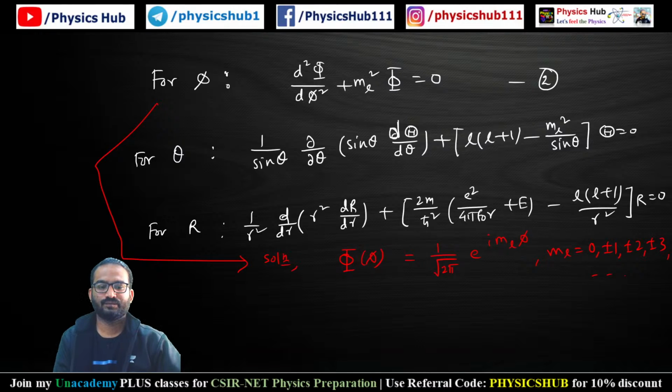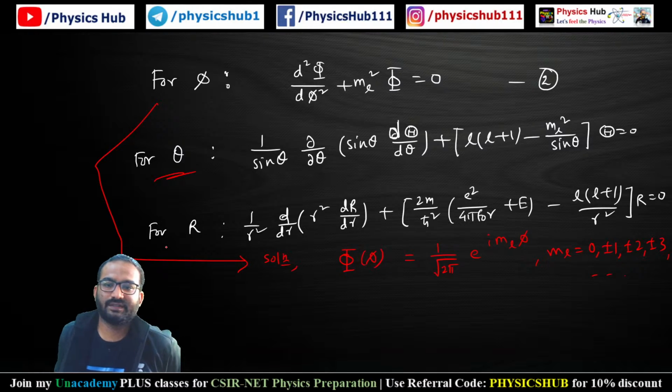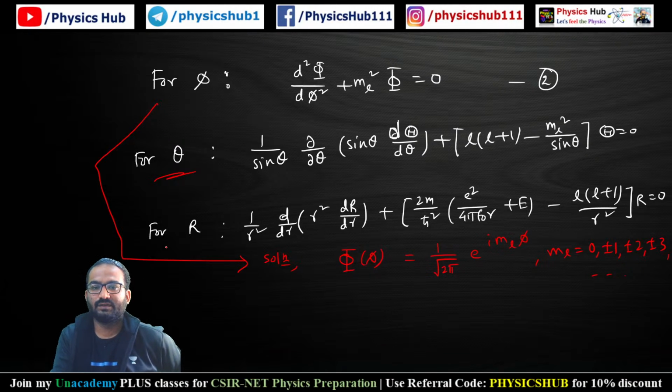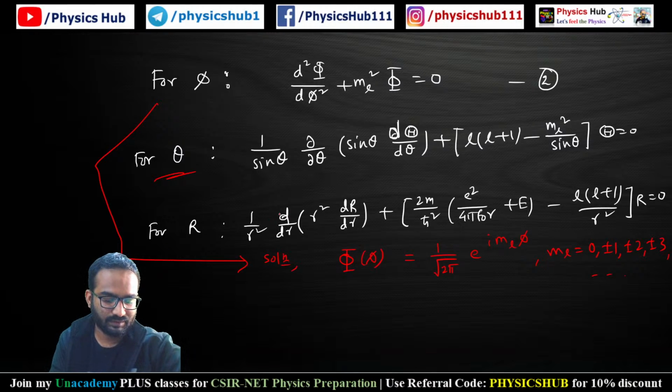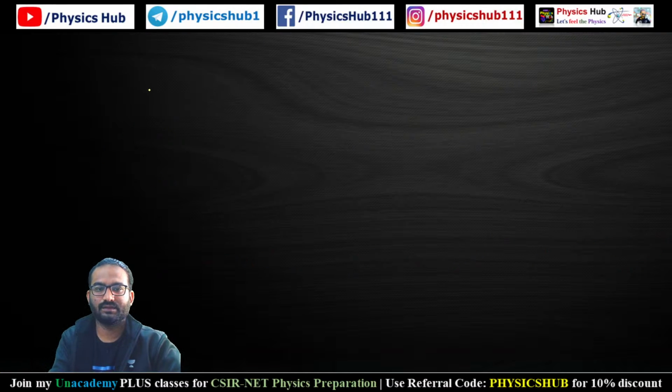Now similarly we will get solutions corresponding to the theta part. So what will be the solution corresponding to the theta part?